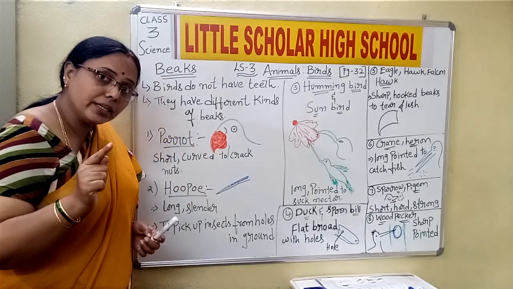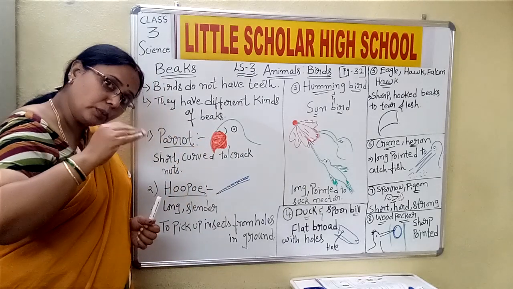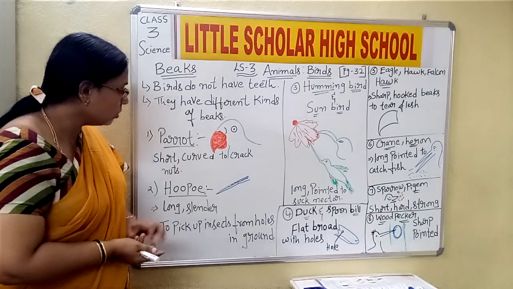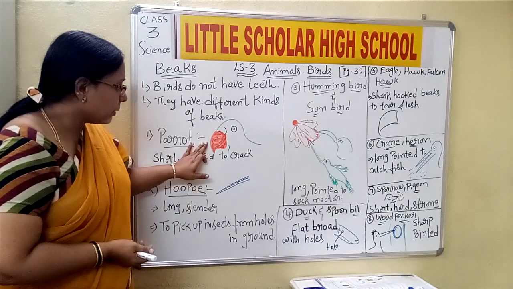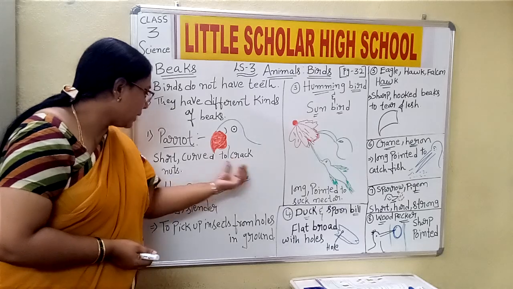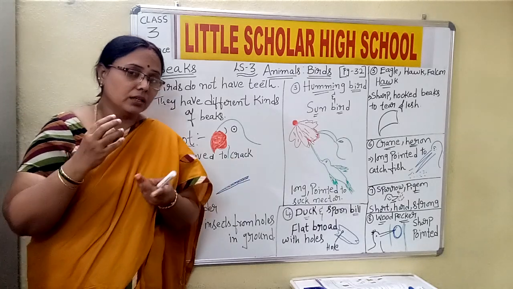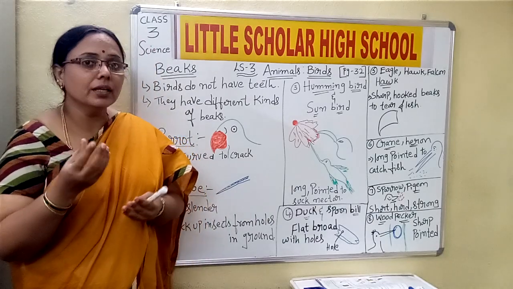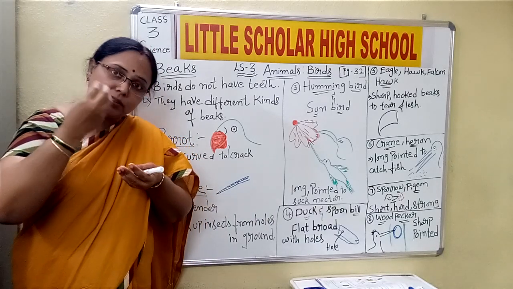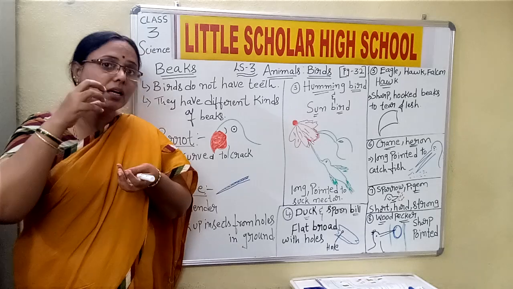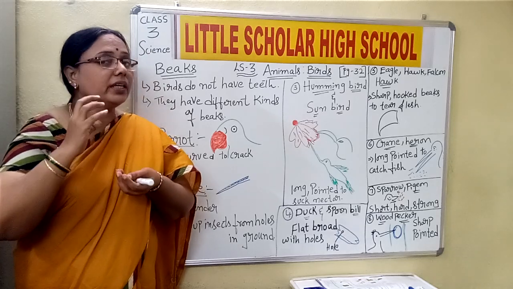It is designed in a curved and short manner because parrots have to crack nuts. All of you know that nuts are very hard. For example, if you take a walnut, the fruit is present inside the nut, and the outer shell is very hard, children.